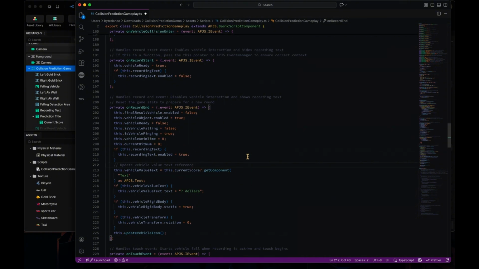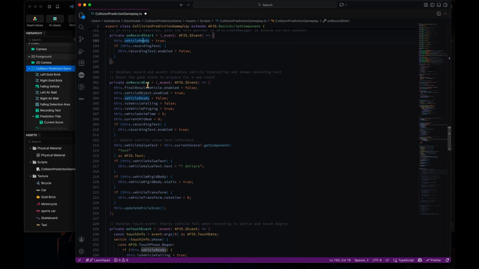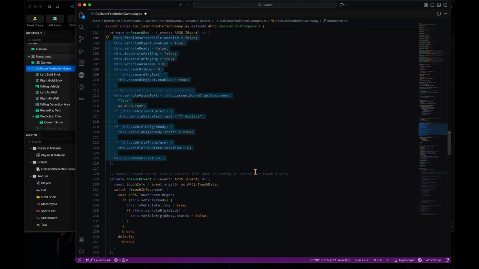So here is one example. If the record starts, we make game ready true, because it's ready to let the player tap the screen and fall down. And text enabled is false, so the hint text can go away. And when the record ends, we want to reset the entire game state to the initial state.